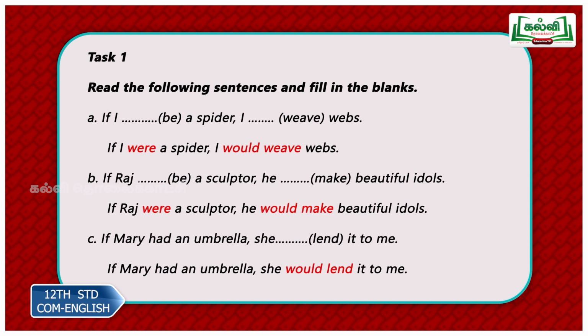If Raj dash a sculptor, he dash beautiful idols. So again, same principle is applied here. If Raj were a sculptor, he would make beautiful idols. So because of were here, you get would in the main clause. If Mary had an umbrella, she dash lend it to me. Now you have to be careful whenever you get had. Look at the if clause. You get one had here. So this had represents ownership or possession. If Mary possessed an umbrella, she would lend it to me.